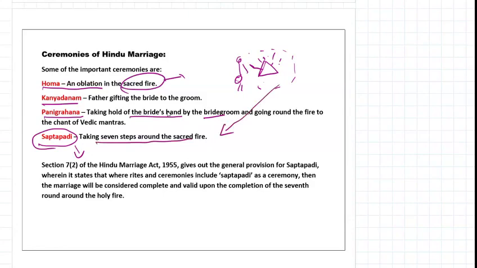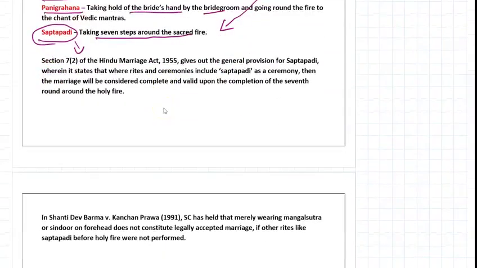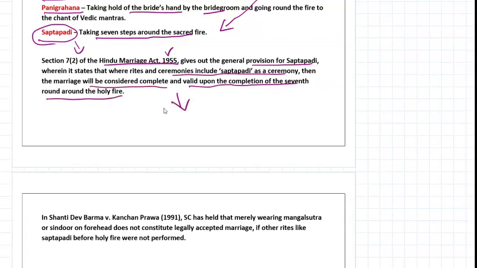It is also given in Section 7, sub-clause 2 of the Hindu Marriage Act, 1955. Remember, the Hindu Marriage Act is from 1955. Where rites and ceremonies include Saptapadi, the marriage will be considered complete and valid upon the completion of the seventh step around the holy fire. Then only it is considered. If the marriage does not contain the Saptapadi, then it is not considered a legal marriage according to Section 7, sub-clause 2 of the Hindu Marriage Act.